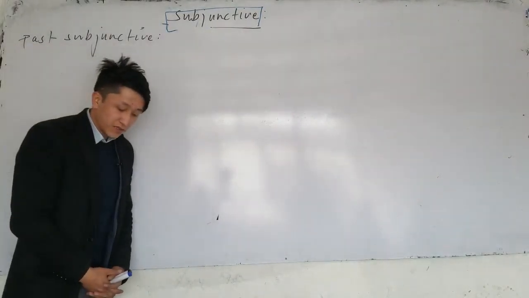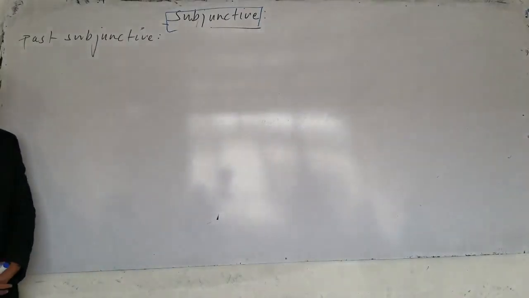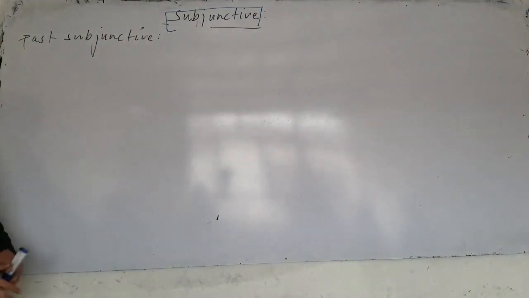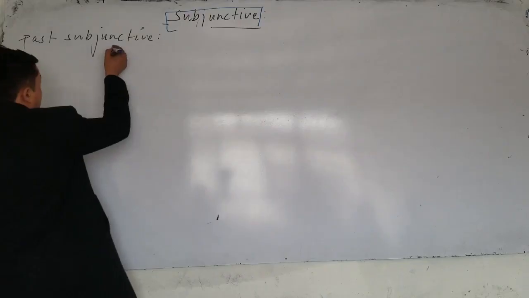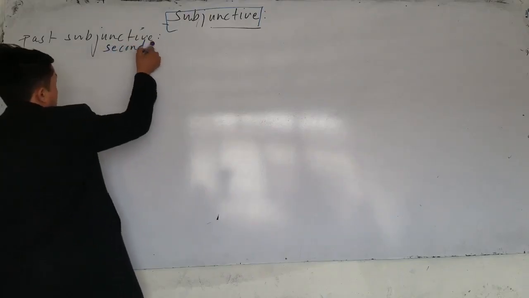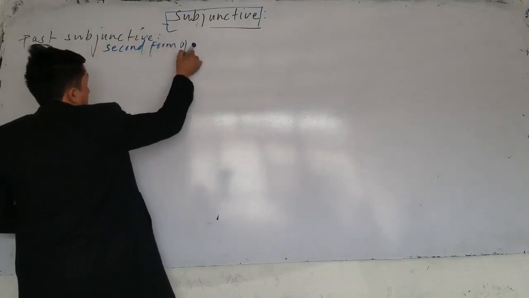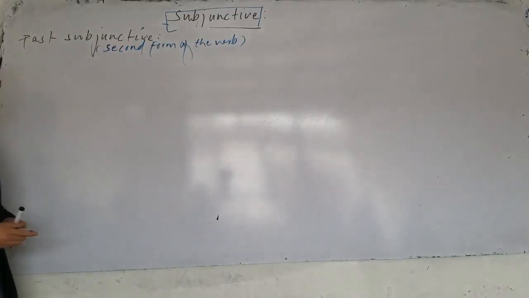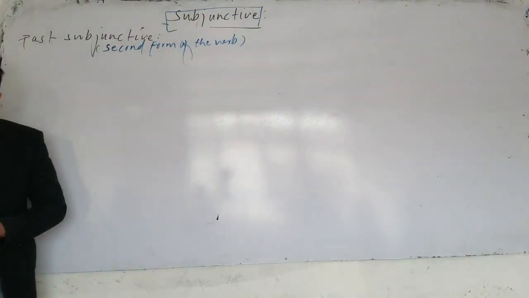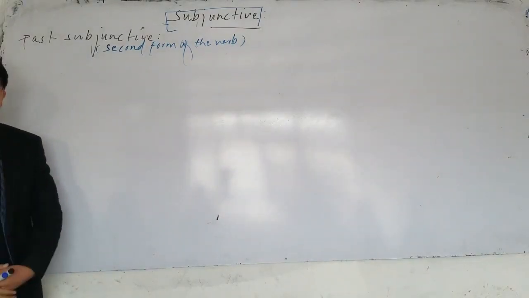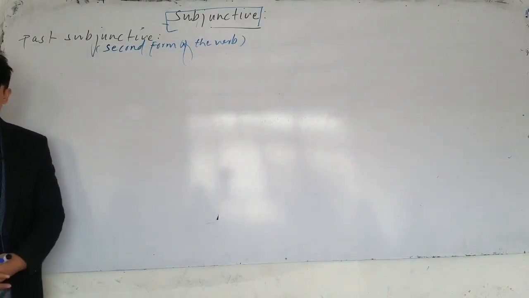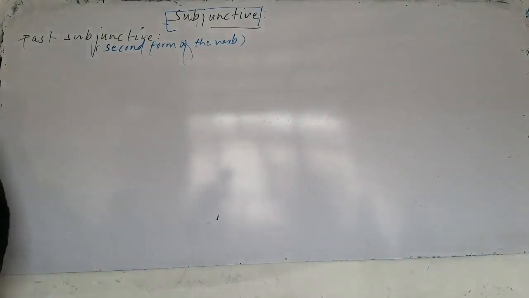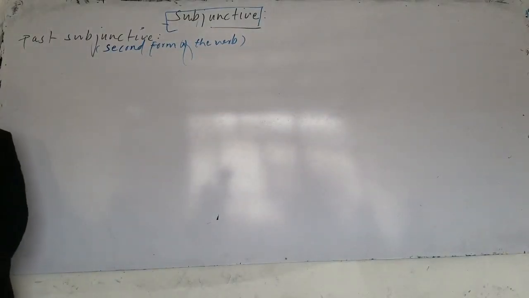We can use the date, we can use negative form, we can use the same structures. For past subjunctive, you also use which form of the verb? We use the second form of the verb. So what is the difference between past subjunctive and simple past? In simple past, the action is started and finished. It's a fact. But in past subjunctive, we mostly talk about wishes, imagination, possibilities.